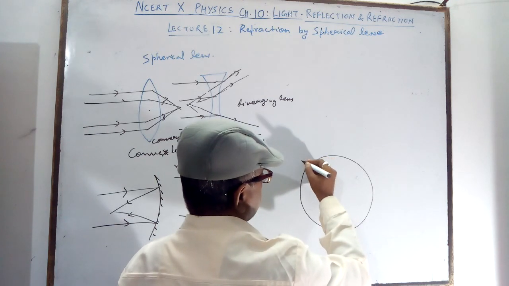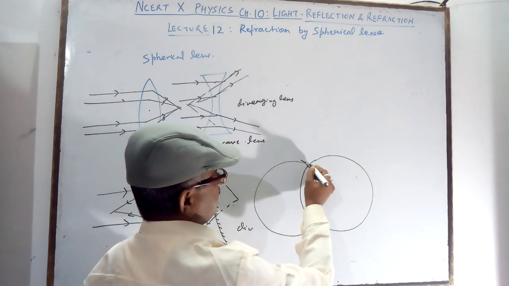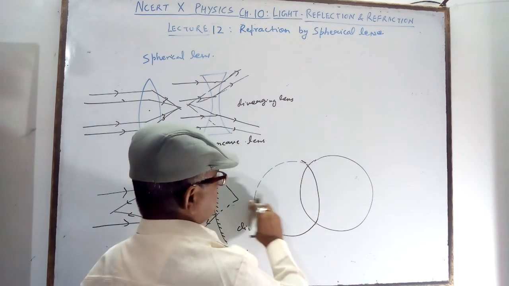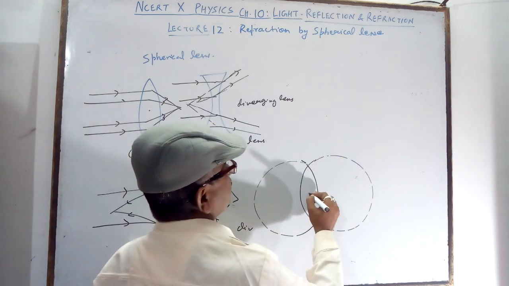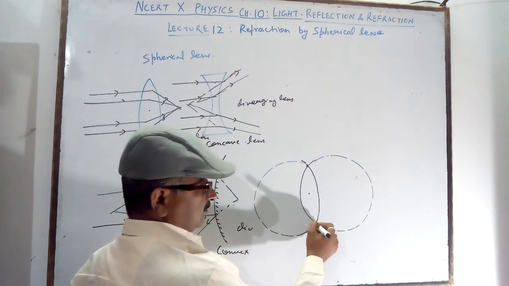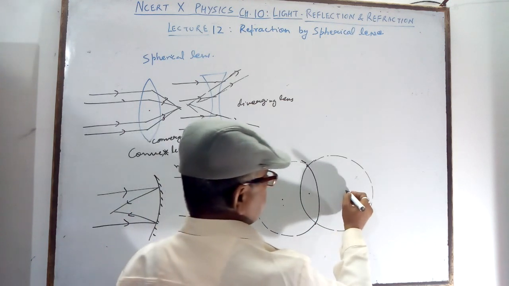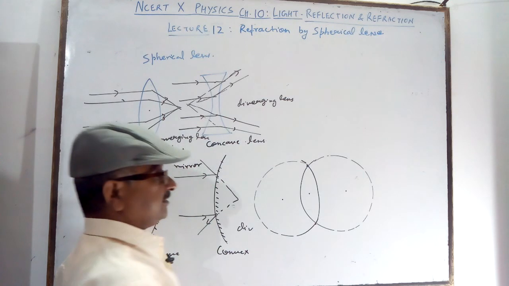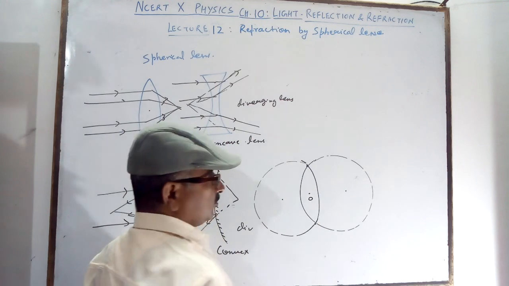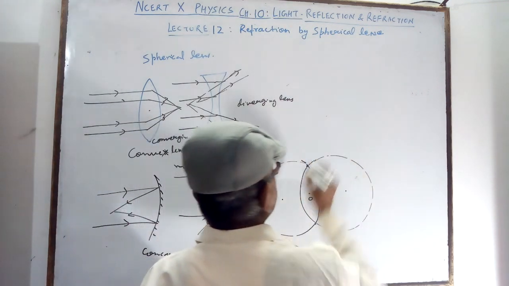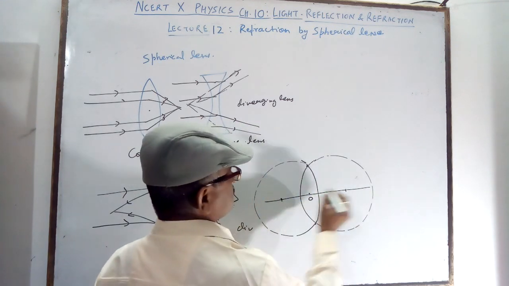A lens is formed by two spherical surfaces like this. When two spherical surfaces of the same radius are joined and these parts are removed, it forms the lens. This lens has two centers, two focal lengths, and an optical center. The line joining them is called the principal axis.